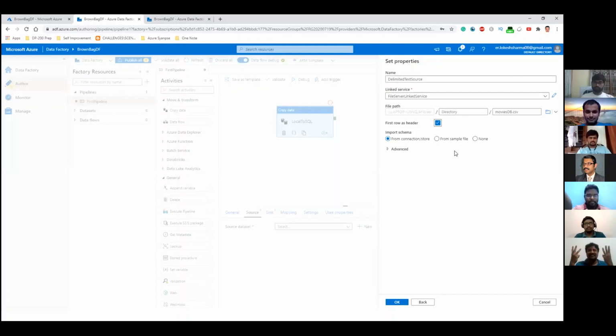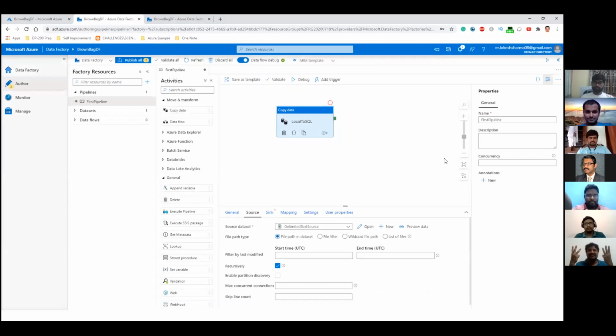In our case, we want to establish the schema from the file itself, so we will choose the option from connection store. If the schema is stored in a separate file, you can choose that option. I think this is the default option, then click on OK.